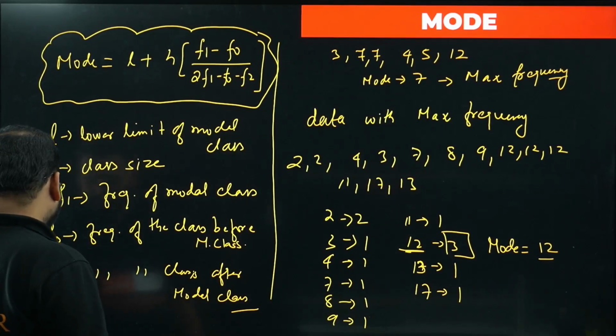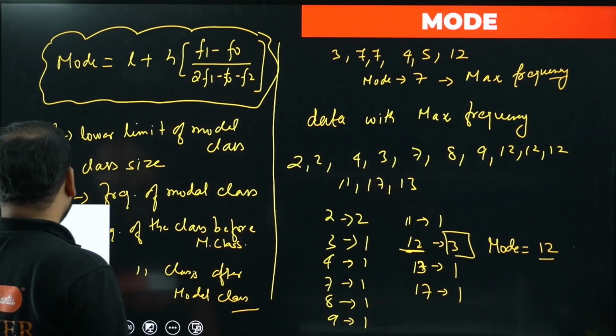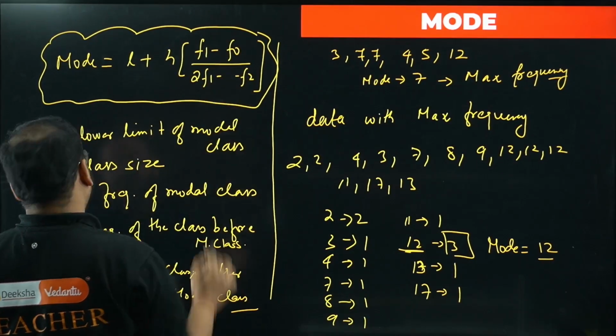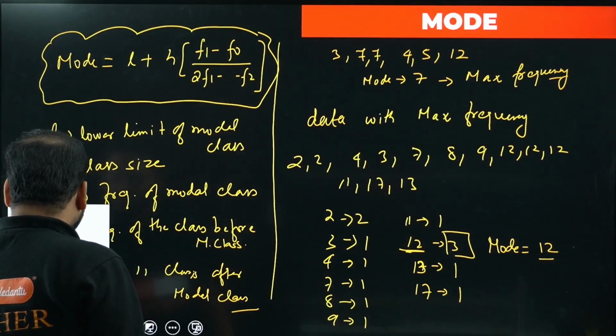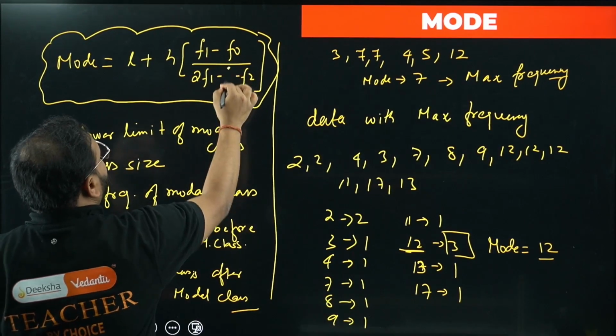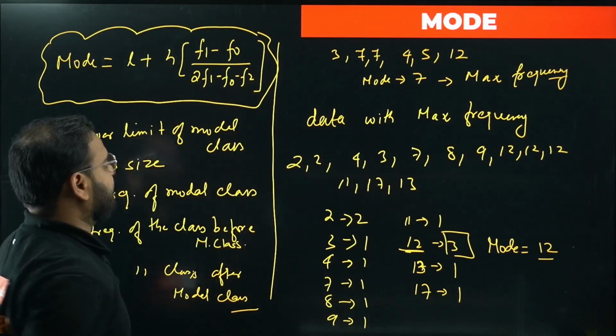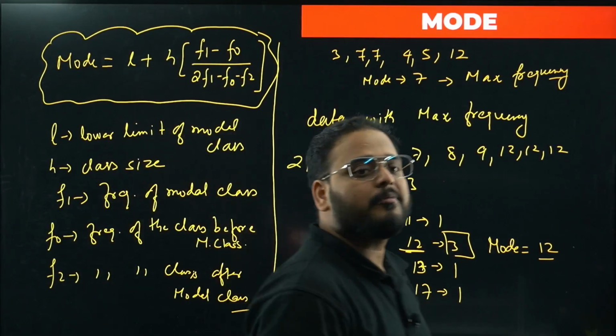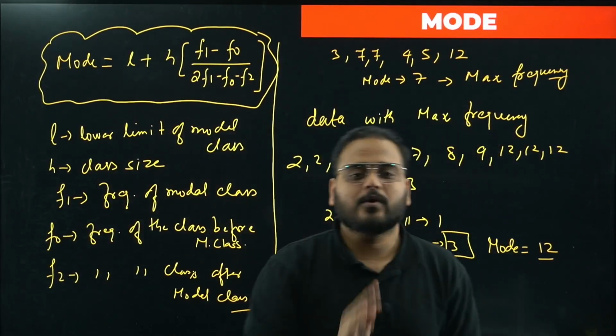I hope this is visible. If not, I'll rewrite that part. f0 is a little confusing to see. Twice of f1 minus f0 minus f2 is what is written over there.